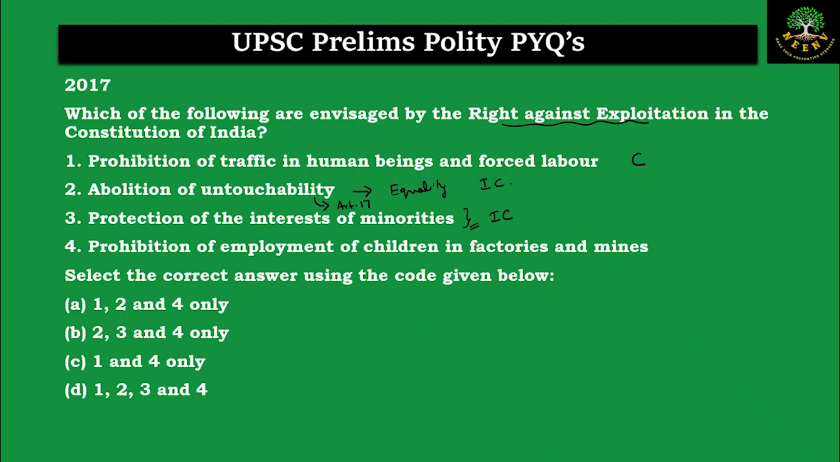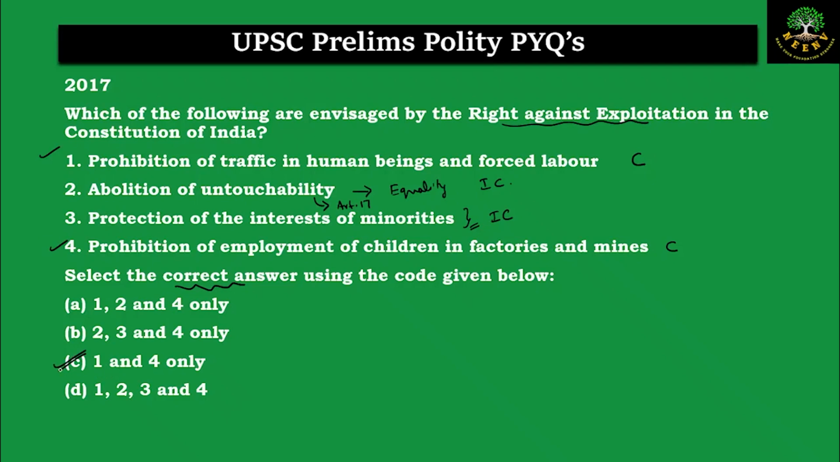Prohibition of employment of children in the factories and mines. Yes, this comes under the right against exploitation. So this statement is correct. Now, which of the following statements are correct? 1 and 4 are correct. So the answer will be C, 1 and 4.